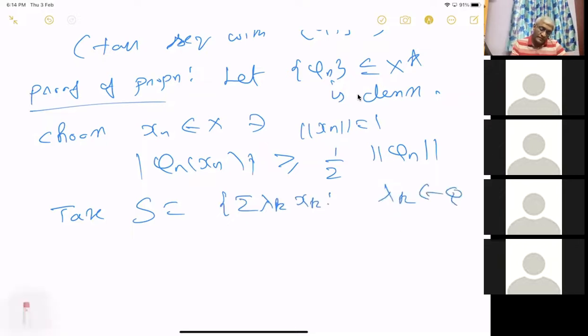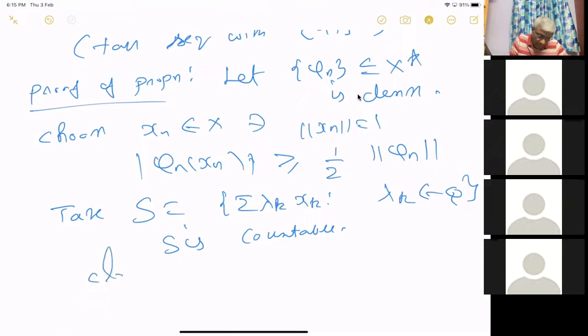Okay. So this rational linear span is countable. So S is countable, and the claim is S is dense.